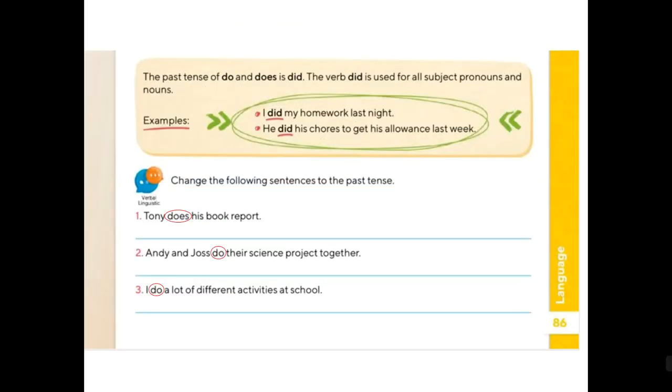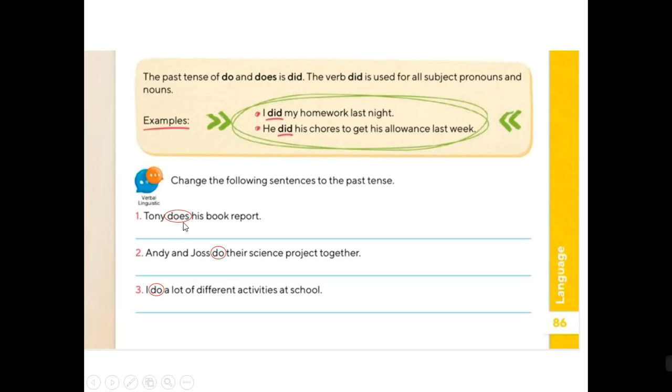Next exercise. The past tense of do and does is did. Remember, we only use one word for both of them. The verb did is used for all subjects, pronouns, and nouns. So it doesn't matter if it's singular, if it's plural, if it's third person, he, she, it, or if it's I, we, you, or they, okay? So let's see. Change the following sentence to the past tense. What verb are we changing? The verbs do and does.